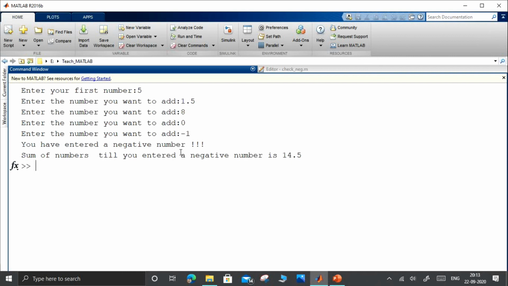So except this minus 1, all other numbers are added and the value is displayed over here. So the number of times the while loop runs will now depend upon the values given by the user. So you definitely do not know for how many times this while loop is going to run. So while loop is an indefinite loop, whereas for loop is a definite loop. Thanks for watching this video.